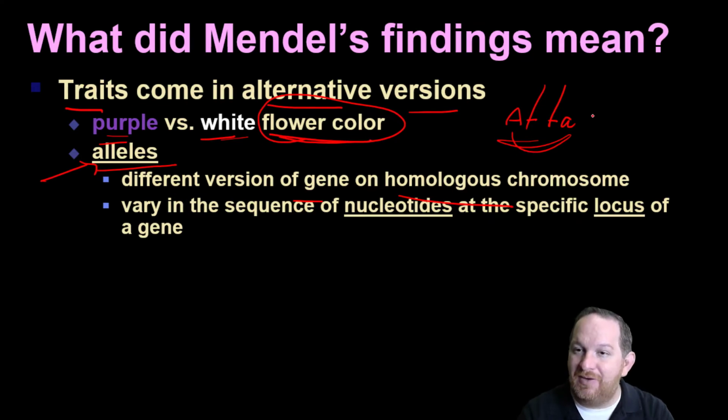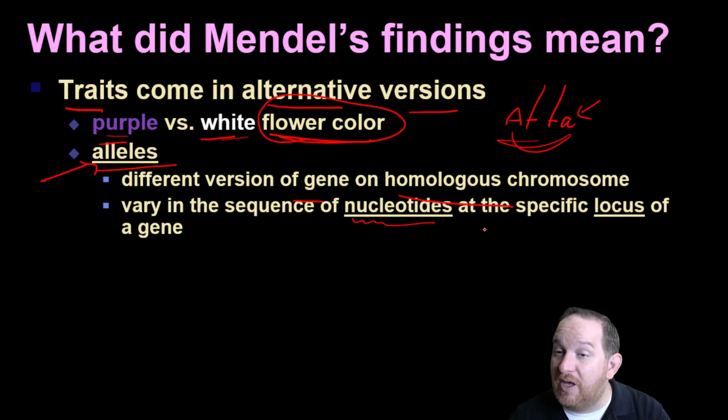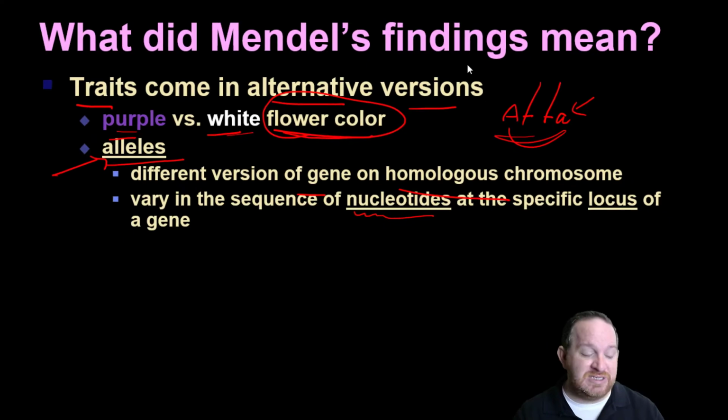Now what's different? Well, if you look at the dominant versus the recessive, there's actually a different nucleotide sequence when you look at that gene. So different bases: adenine, thymine, cytosine, guanine. You might find a different one at these different nucleotides.